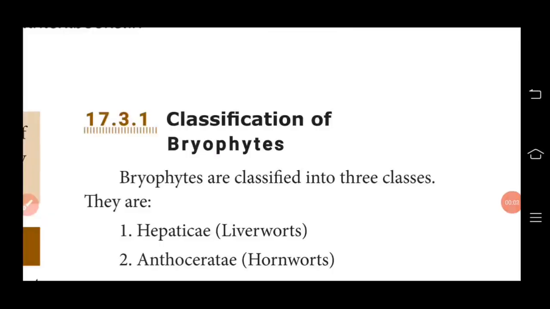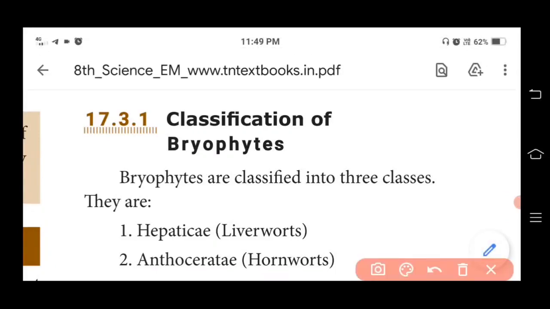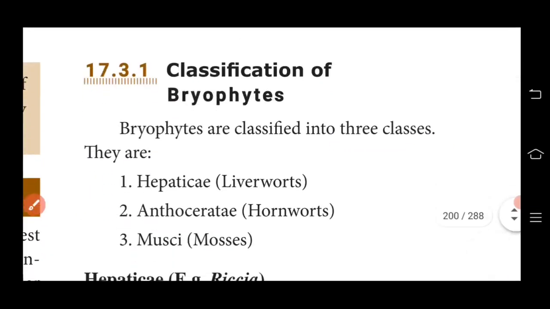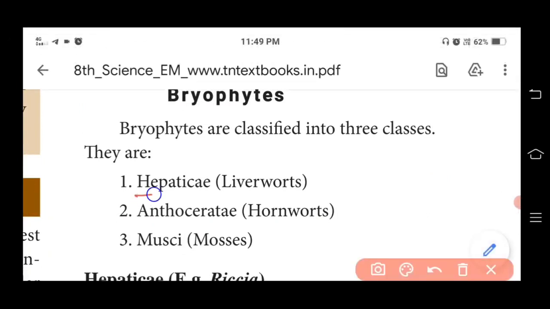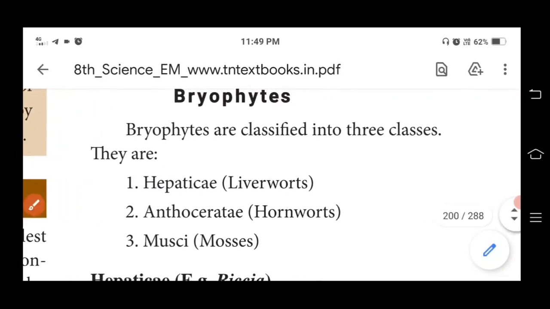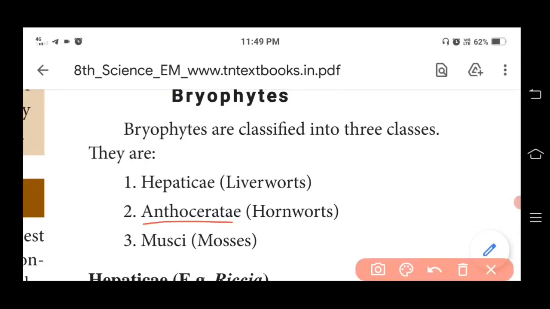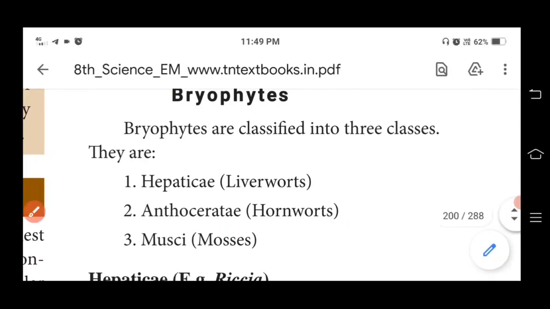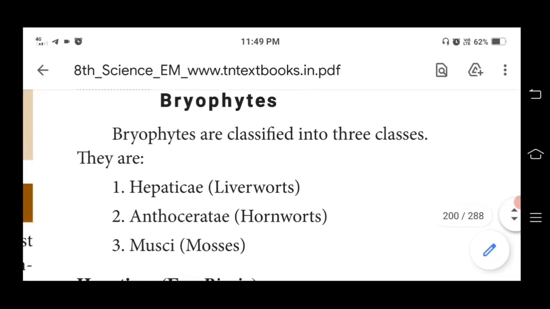Students, our next topic is classification of bryophytes. Bryophytes are classified into three types. First one, Hepaticae, example liverworts. Second one, Anthocerotae, example hornworts. And third one, Musci, example mosses. Let me explain one by one.